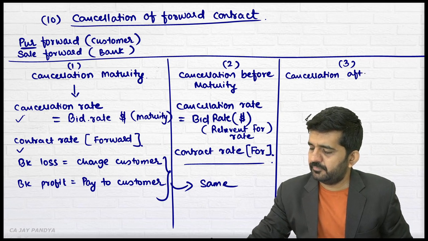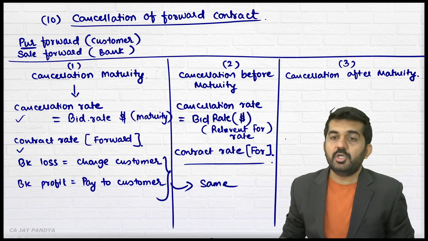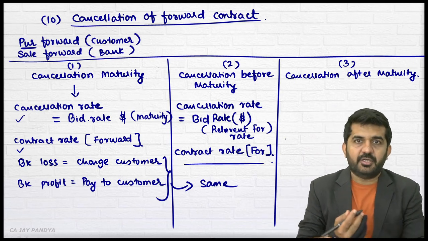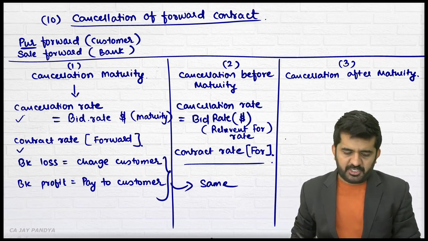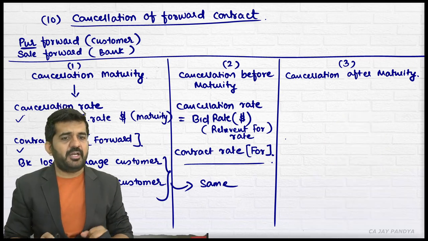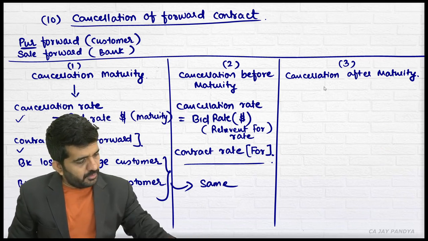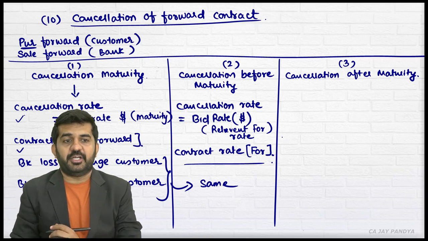Third is cancellation after maturity. Is it alright? We have done this in extension after maturity, but we can do it in cancellation after maturity. Is it alright? How can this be done? Try to concentrate. Cancellation after maturity. Is it alright?